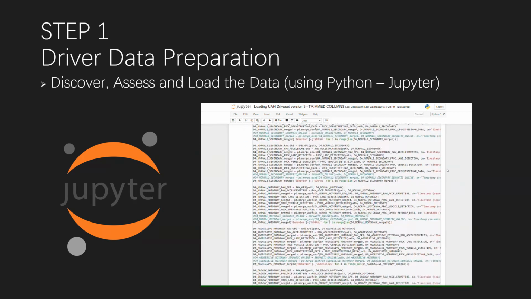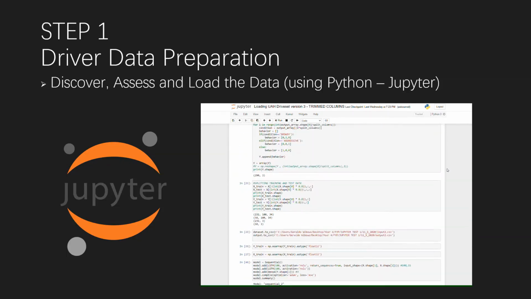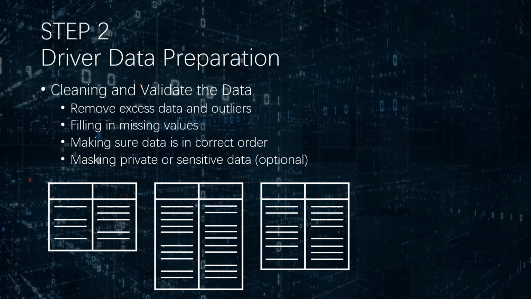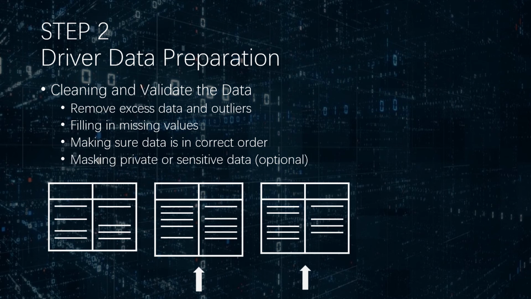Now we can move on to the second step, which is data preparation. The first thing to do is to clean and validate the data. Different files have different numbers of columns, so we have to remove excess data and merge the data so that every file has the same number of columns.